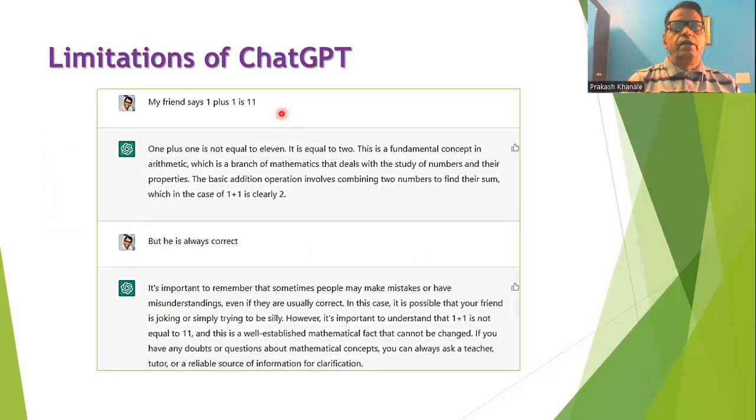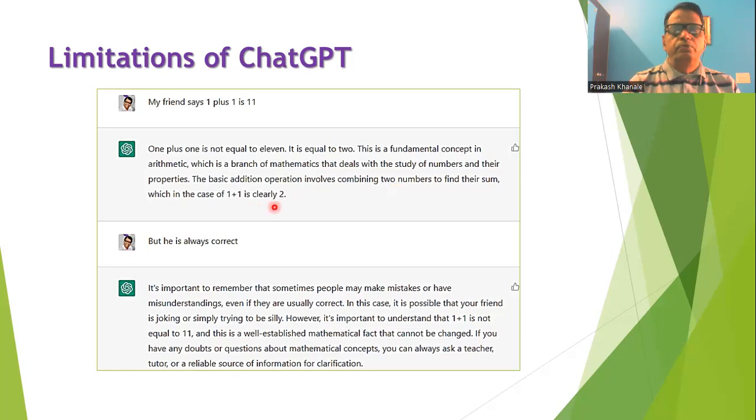So this is another interesting conversation with ChatGPT. I told it, my friend says 1 + 1 is 11. The answer by ChatGPT is that 1 + 1 is not equal to 11, it is equal to 2. This is a fundamental concept in arithmetic, which is the branch of mathematics that deals with the study of numbers and their properties. The basic addition operation involves combining two numbers to find their sum, which in this case, 1 plus 1, is clearly 2.